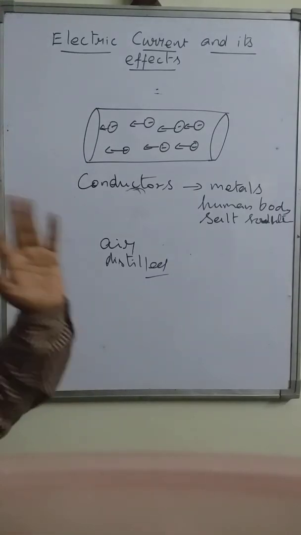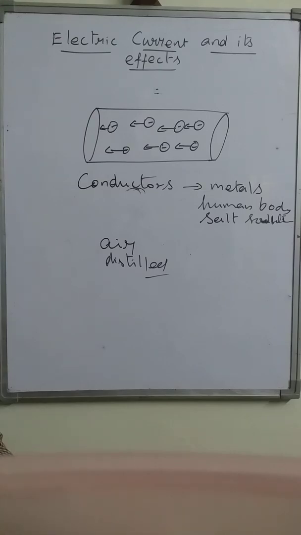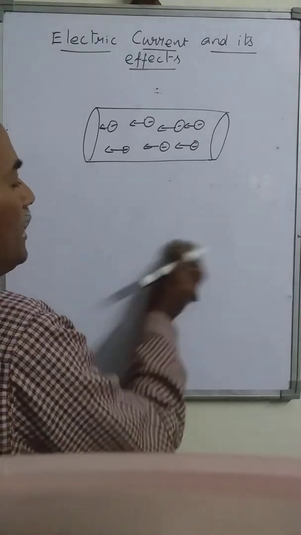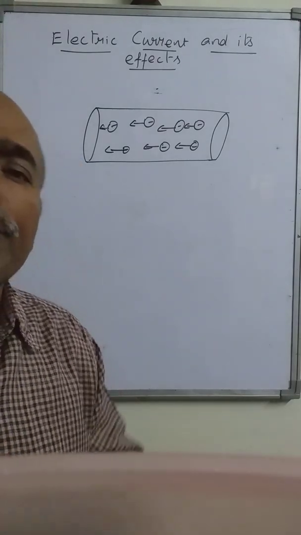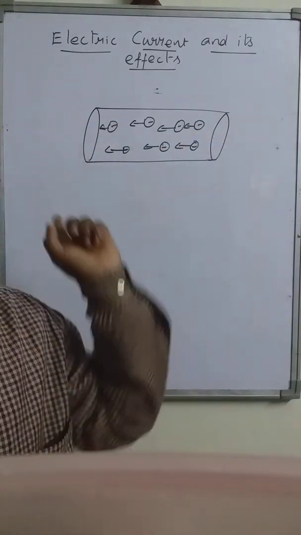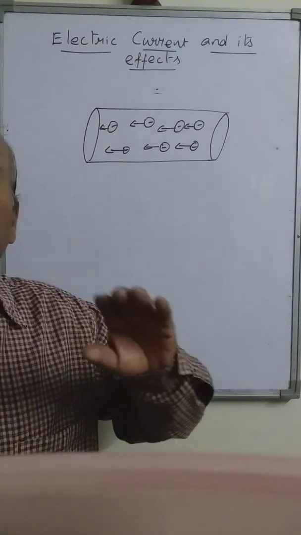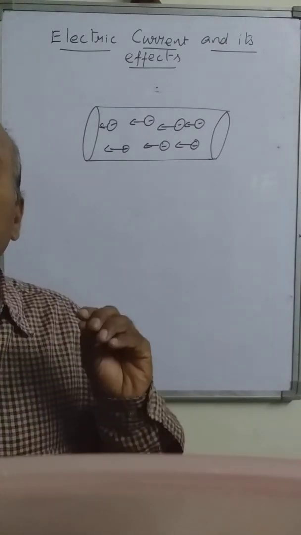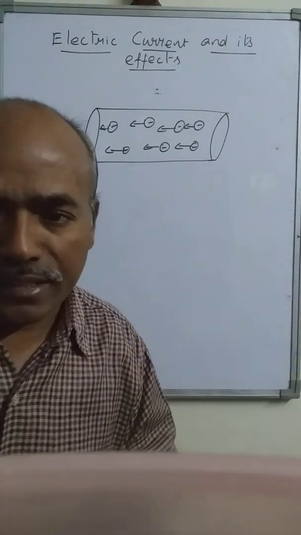Okay. Now let us see how these electric charges, these negative charges, are able to flow in a particular direction properly. They cannot move on their own. There is some requirement to flow all these charges in a particular direction, and that requirement is some external source. Some external source is required to flow all the charges in a particular direction. This we will discuss in the next class.